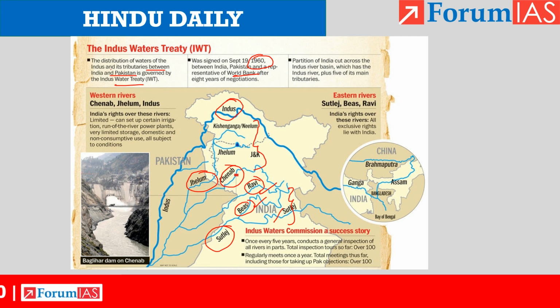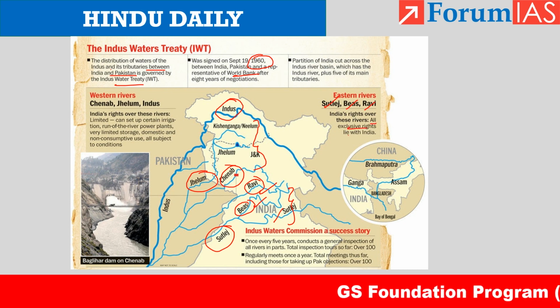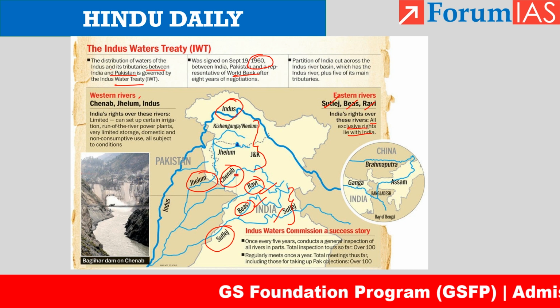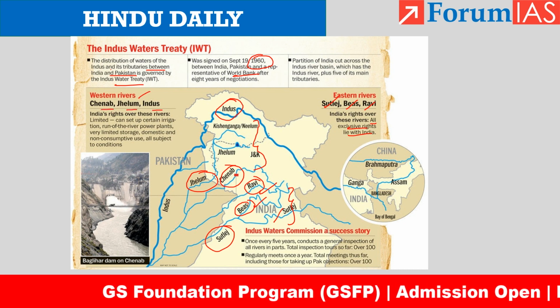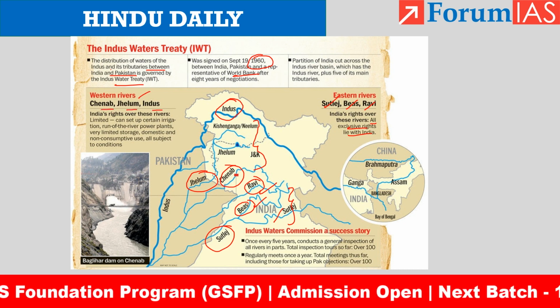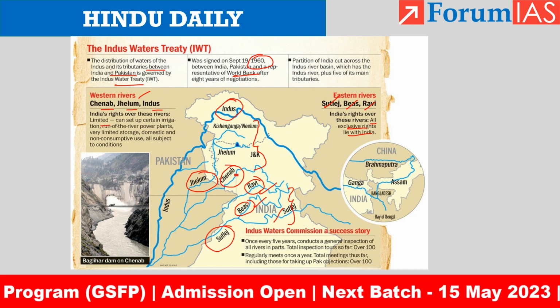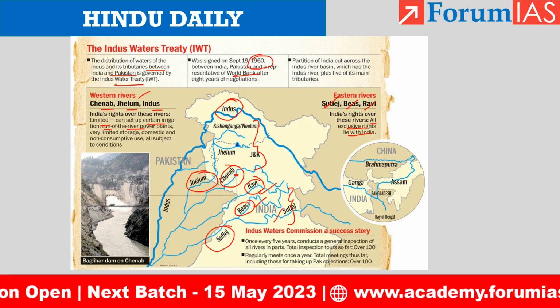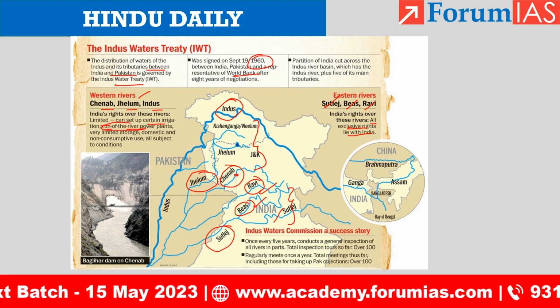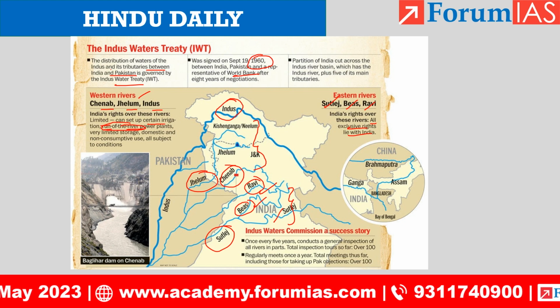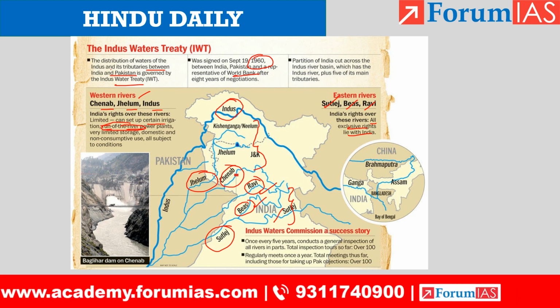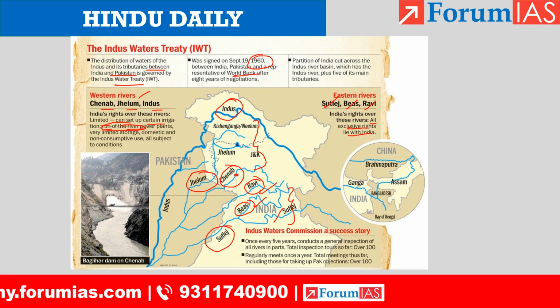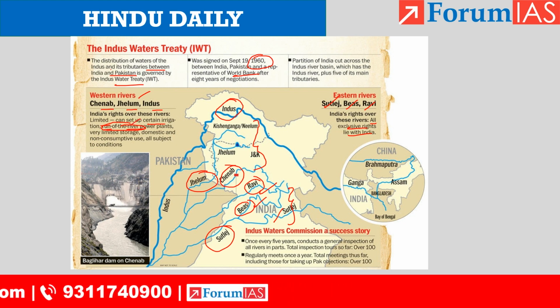With respect to the eastern rivers, that is Sutlej, Bias and Ravi, India has extensive rights. All exclusive rights lie with India. And in the western rivers, that is Chenab, Jhelum and Indus, India's rights are limited. So they can set up certain irrigation and run of the river power plants. Run of the river means these hydroelectric power generation plants cannot store the water. That is what run of the river power plant means.